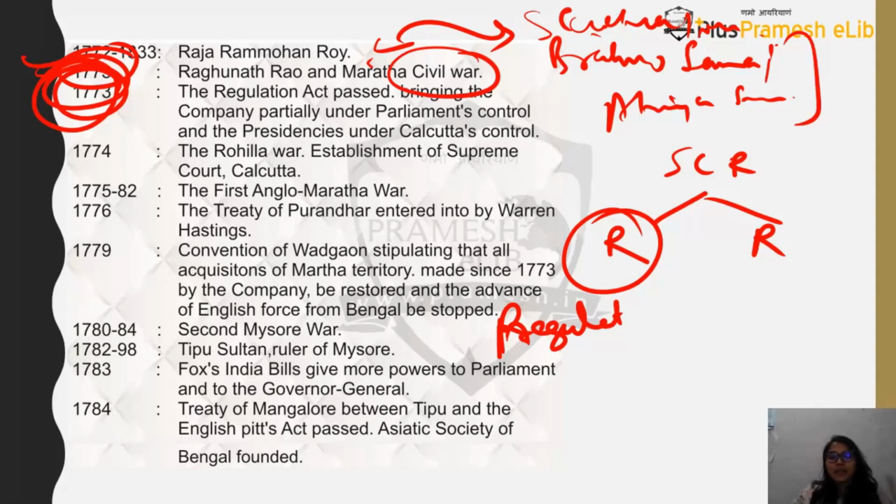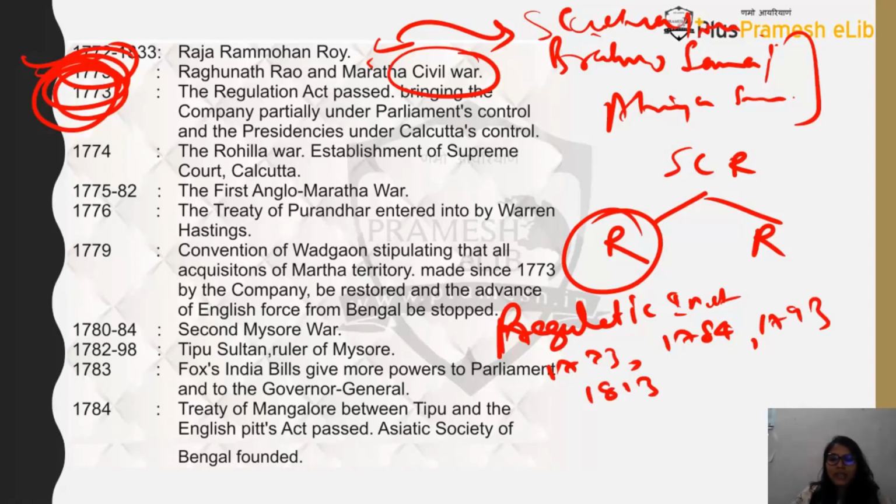So now comes a silsila of a lot of acts. First there will be the Regulating Act of 1773, then the Amending Act of 1784, Pitt's India Act also, then 1793, and then 1813. Then there will be the Charter Acts of 1813, 1833 and 1853.